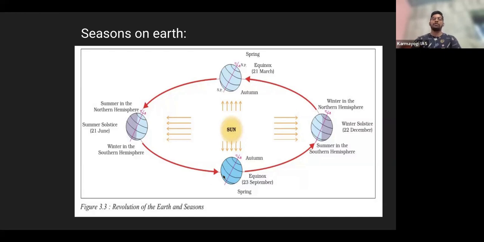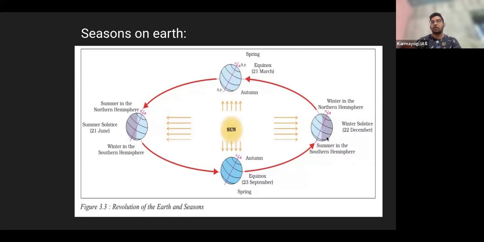And one more confusing point here is that most of the students think that the earth is nearer to the sun on 21st June. No. Scientists have calculated the distance for every position of the earth over the whole year, and they have found that on January 22nd or 23rd, the earth is nearest to the sun, right? So according to the calculation here, you should not consider only the Northern Hemisphere. You need to take care of the Southern Hemisphere also, right?